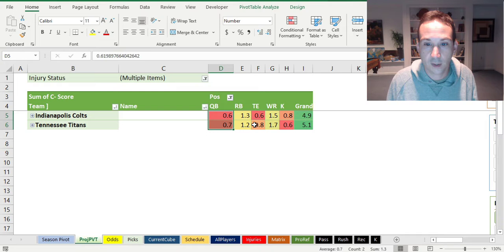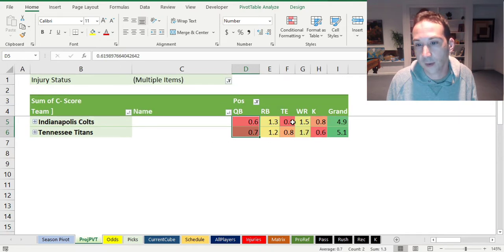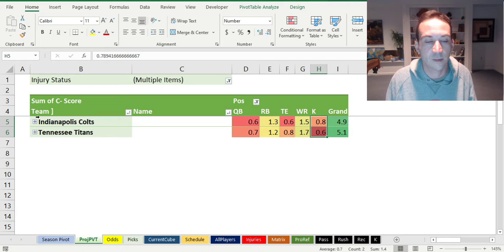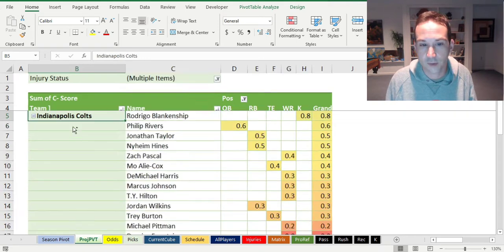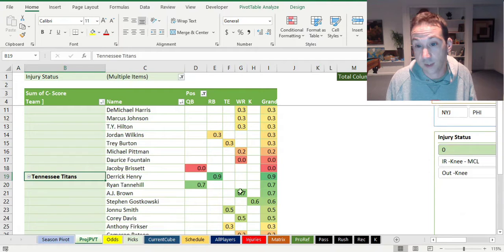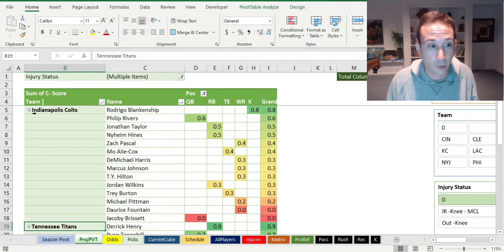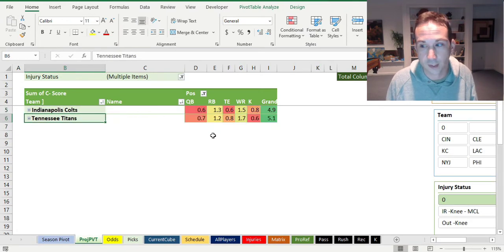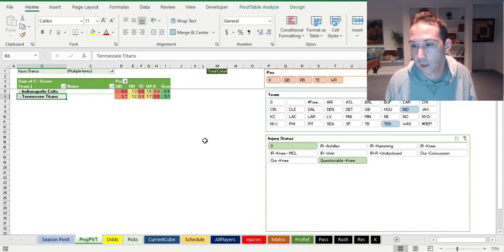They're evenly distributed when it comes to quarterback, running back, tight end, receivers, kicking. These are two super evenly matched teams. I can see why the point spread is only 1 point. There's really nothing to take. But like I said, games that are competitive like this with teams that can score, I'd say probably go for the over, even though it's a Thursday night game. That's kind of my advice.